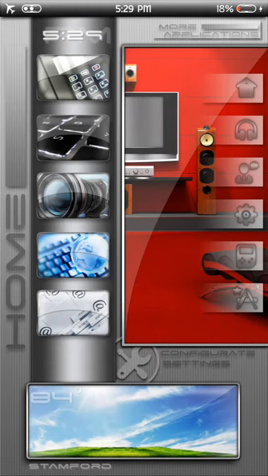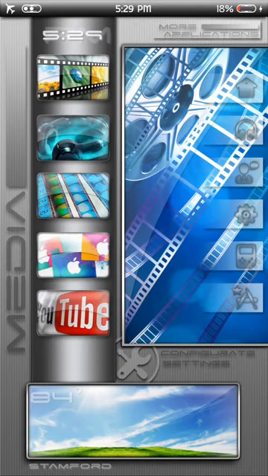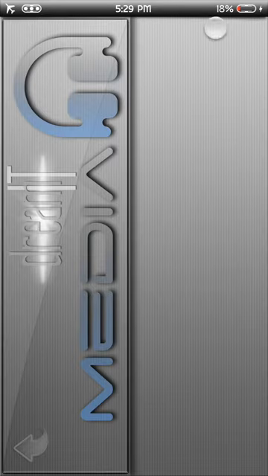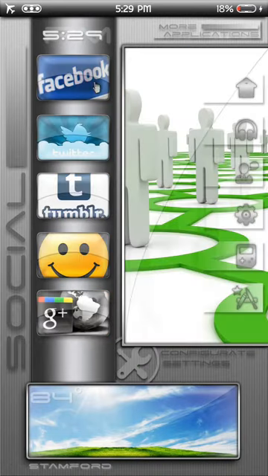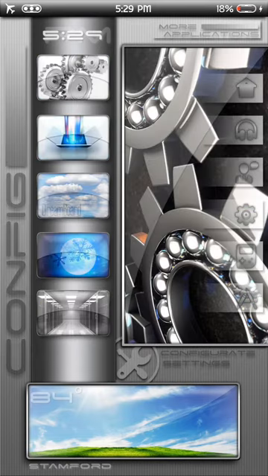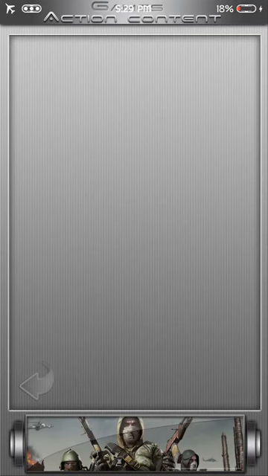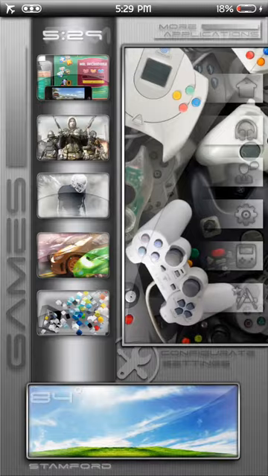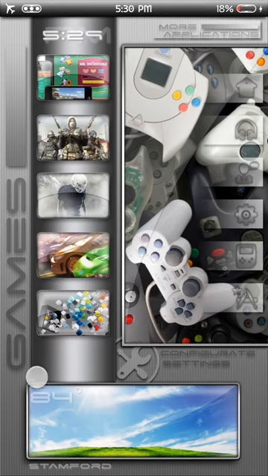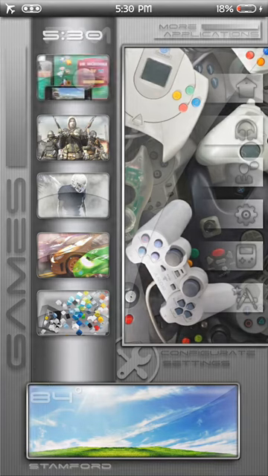Let's see. We also have a media page that comes with its own folder where you can put icons in. I'll tell you how to do that for future reference. You've got social media, and your configurations or settings. You've got your games page, where each one of these you can open up and add content or icons to, for your action, sports games, racing, puzzle. You can basically put them up in the folders. You've got your little icon for Game Center.